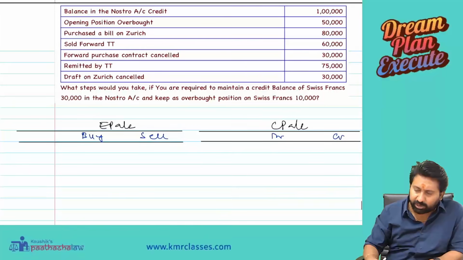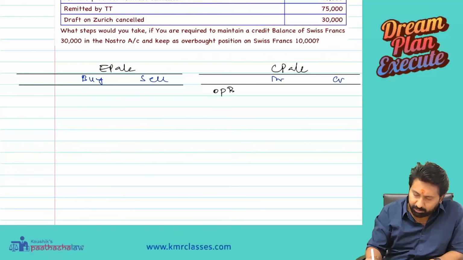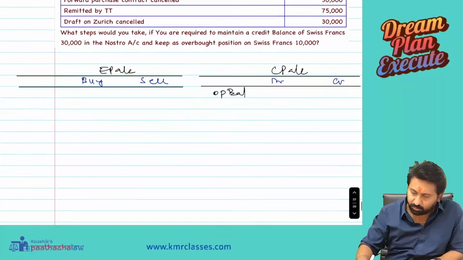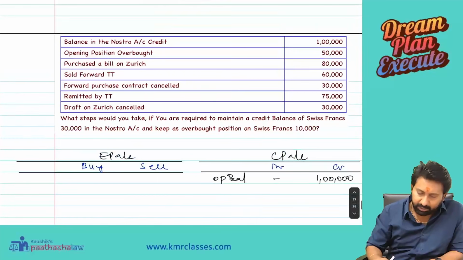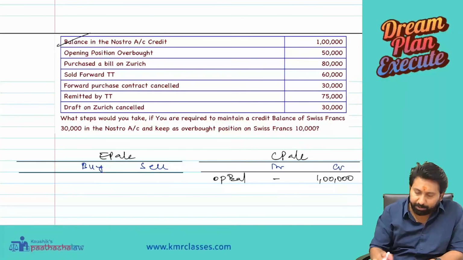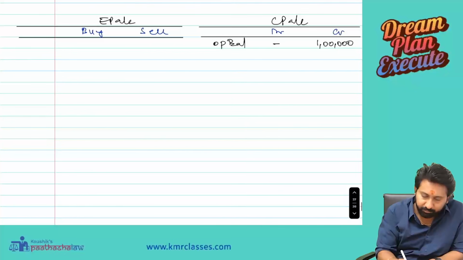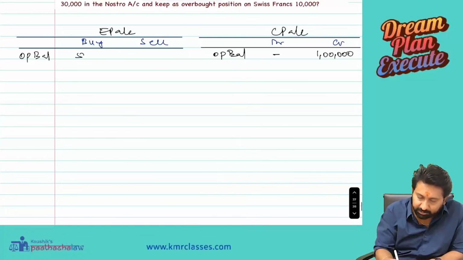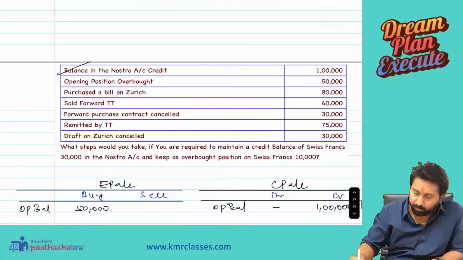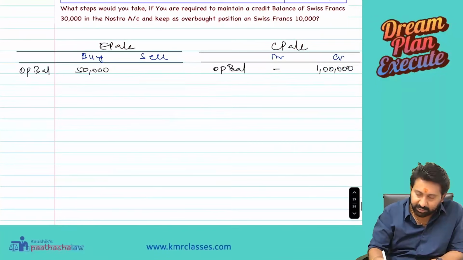Balance in Nostro credit, opening balance 1 lakh, credit balance. Next, the exchange position: opening position overbought 50,000, more buying is there. These two adjustments are done.